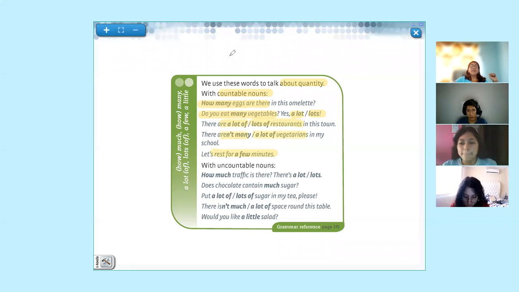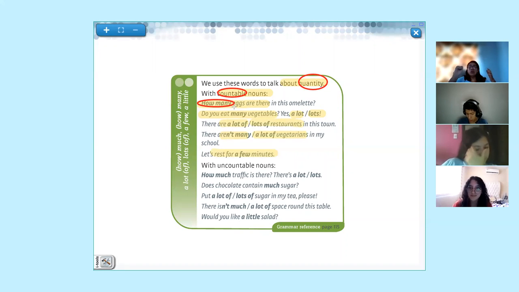In this first part, we are talking about quantifiers, the words that express quantities for the countable nouns, those that you can count, obviously. In this case, we have how many. You have many in the introduction and also the quantifier question.